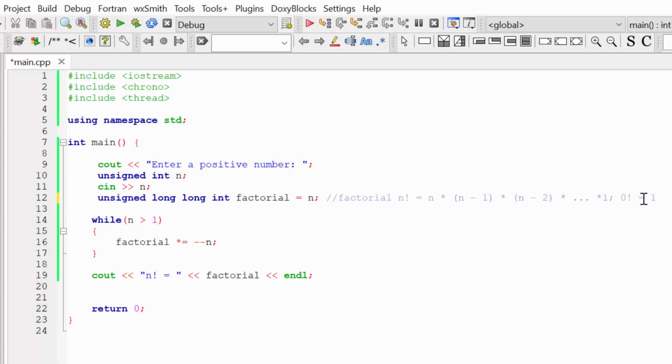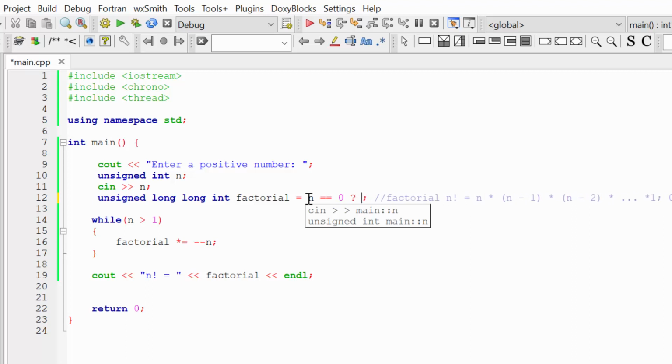So we check that if n is equal to 0, the factorial of 0 is 1. You remember that we learned the conditional operator in the previous lesson. So let's write here factorial is equal to, we're going to check if n is equal to 0.